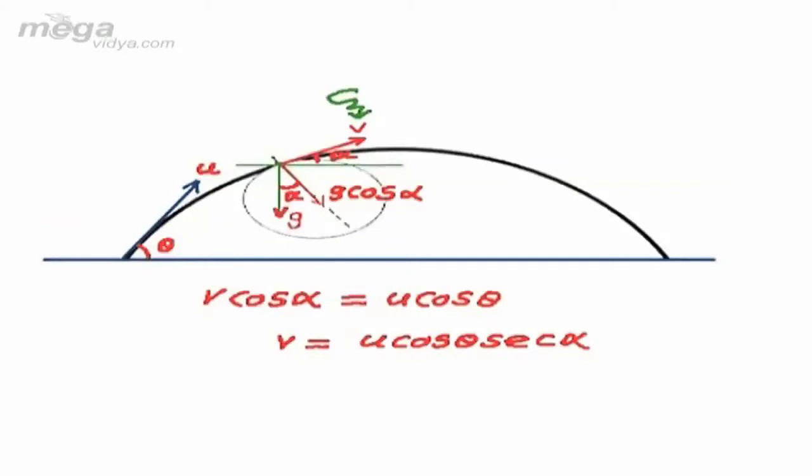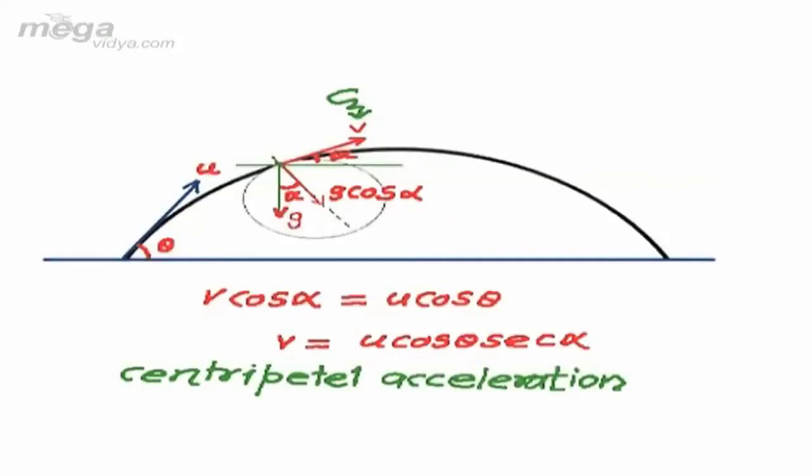So, using the concept involved, we can say the centripetal acceleration here comes from the component of g along the radius of the circle, which is g cos alpha, and can be written as the square of tangential velocity divided by the radius of the circle.